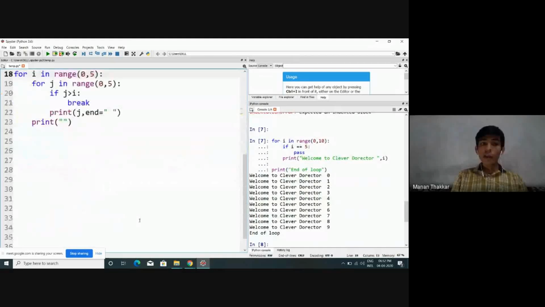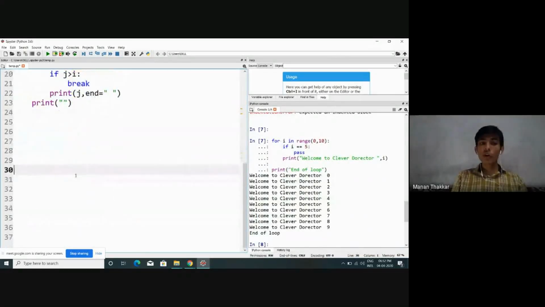Let me show you one more purpose of the break keyword. Consider a loop, let's say while True. Now we know that a loop will continue unless and until the condition becomes false. But look, in this case the condition is always true. Without checking any condition, we have directly specified True. So the condition is going to be always true.